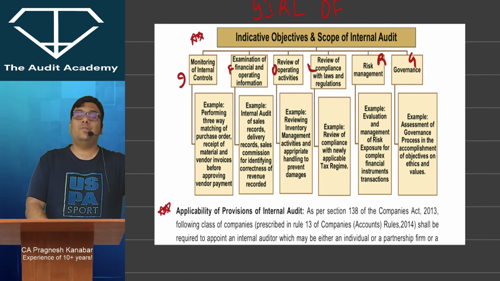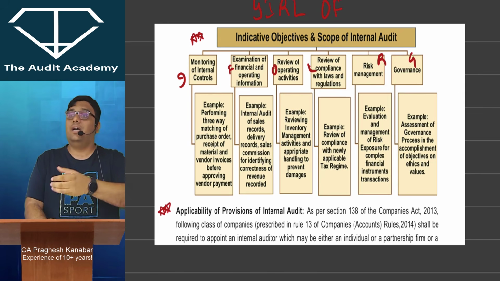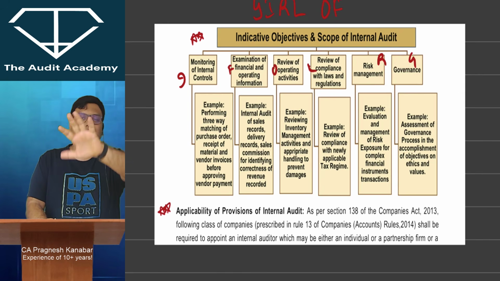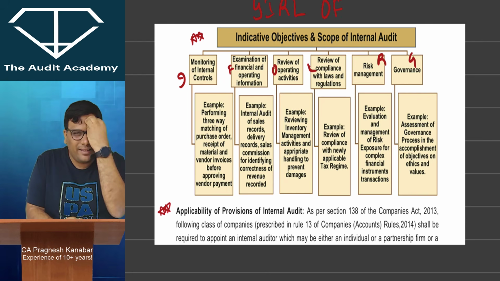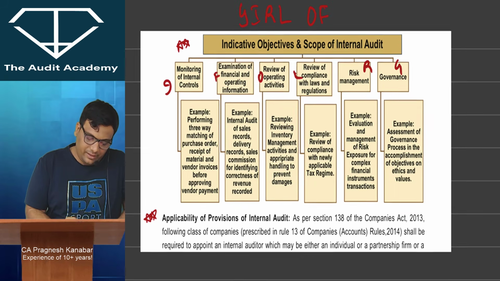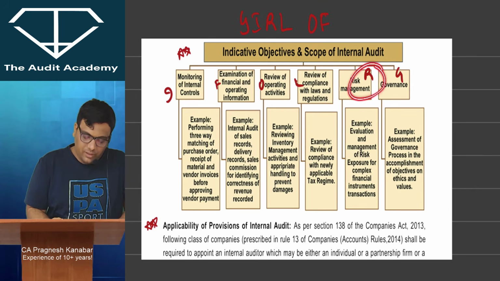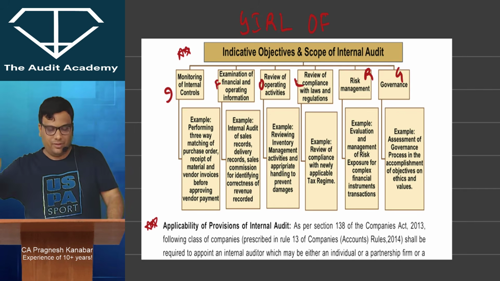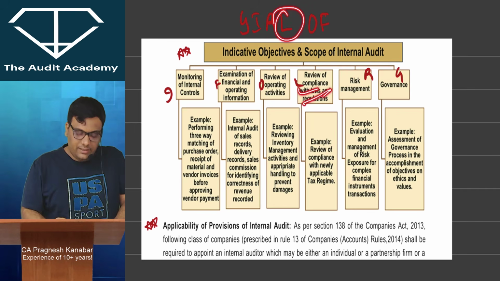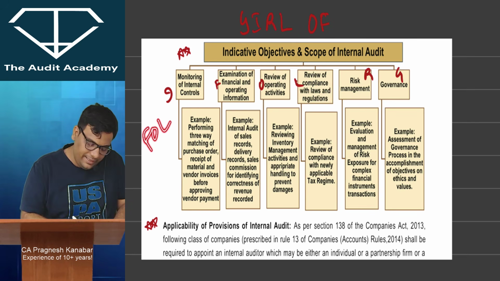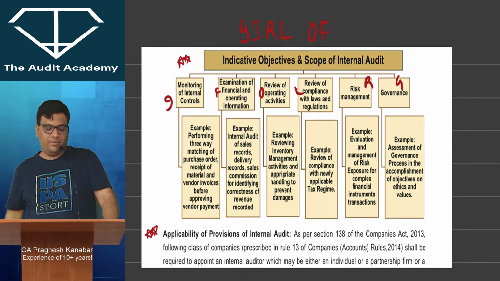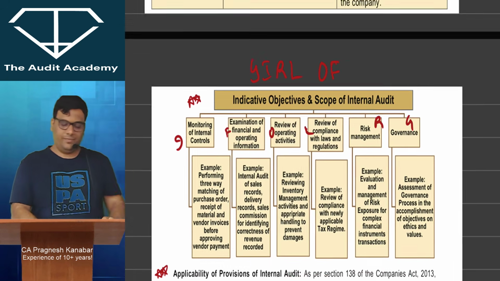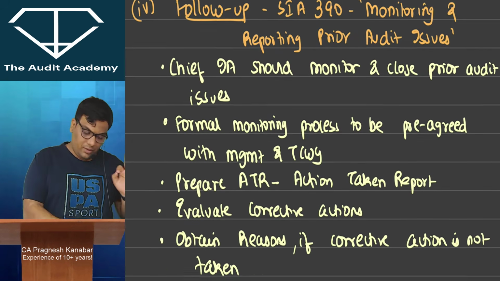In the internal auditor's objective and scope, first there is the governance function, that means whether the entire entity's governance and transparency processes are proper or not. Then I for monitoring of internal control. Then R for risk management, fraud and error and so on. Then L for laws and regulations, O for operations, F for finance. Or if you just remember FOLIR, then also it is fine: financial, operations, laws and regulations, and internal control. But remember the question, please.